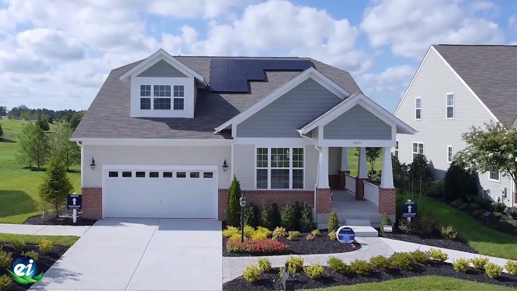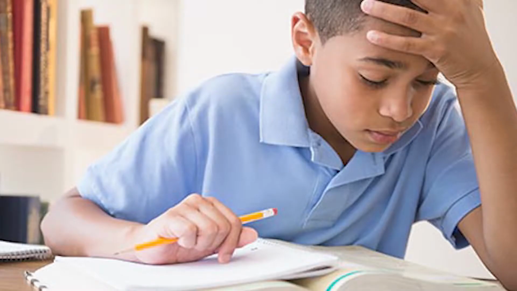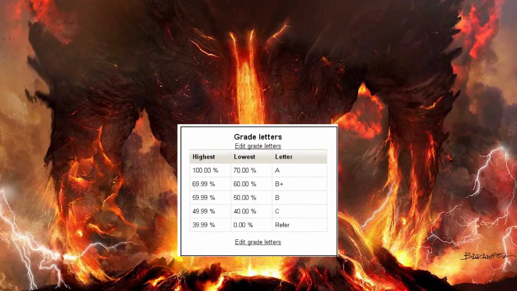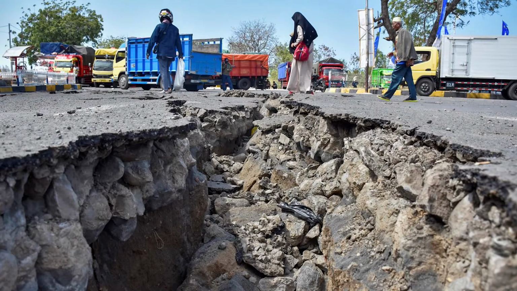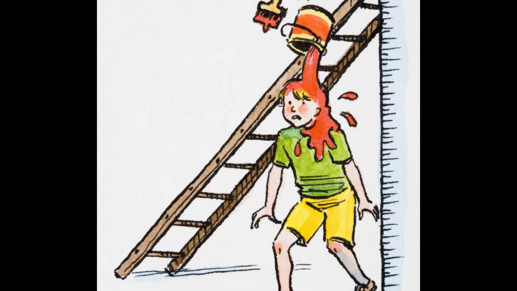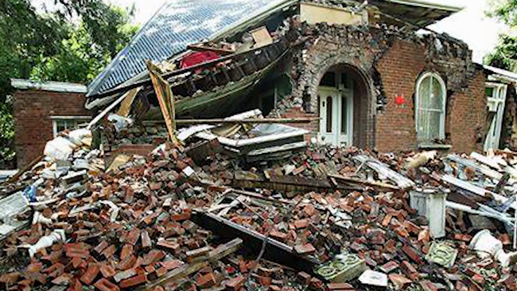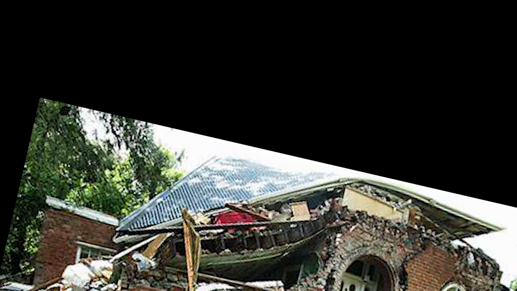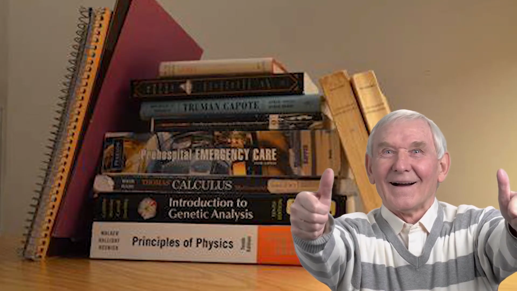Imagine this. You're at home one day, checking your gradebook, when suddenly you feel a large jolt followed by large amounts of shaking. No, this isn't the feeling of your grades dropping. This is the feeling of an earthquake. If you are lucky, the feeling will pass in a matter of a couple seconds. But if you live near a plate boundary, or have recently walked under a ladder and been cursed with bad luck, the results may be devastating and your house might collapse. Hey, at least now you don't have to worry about finding that overdue history homework.